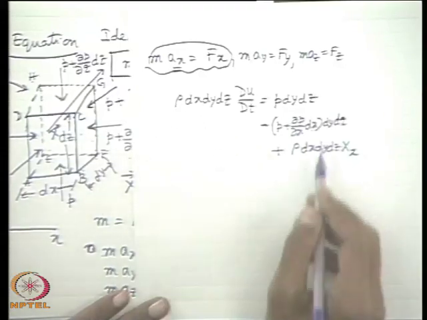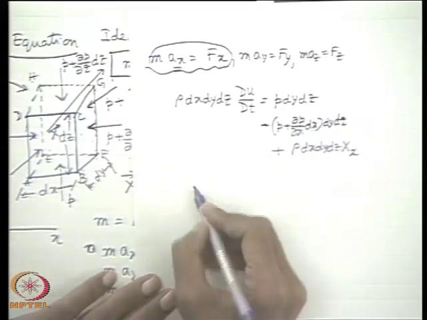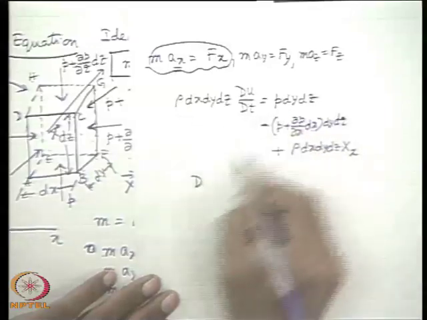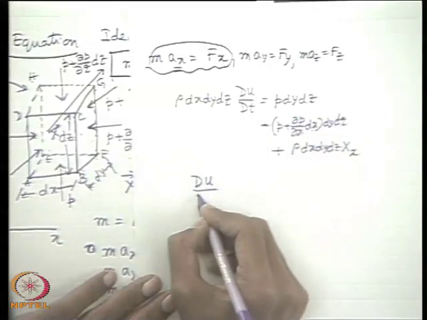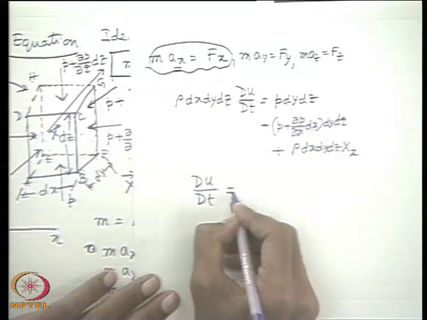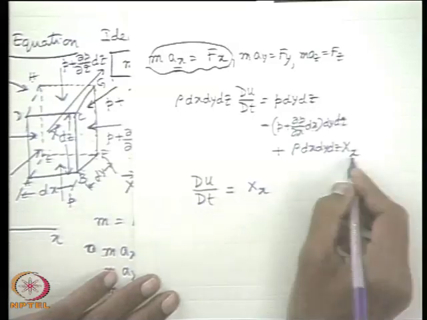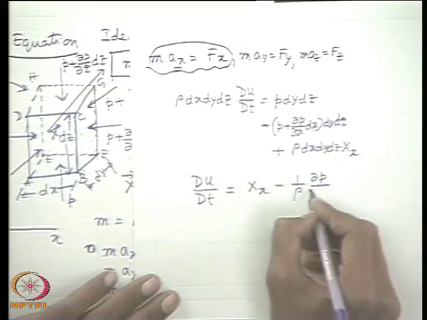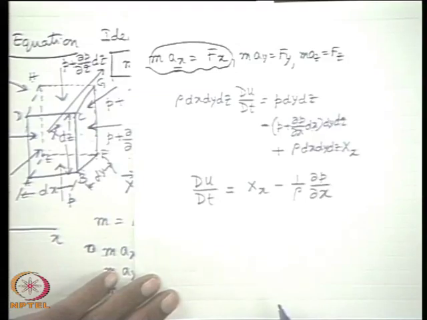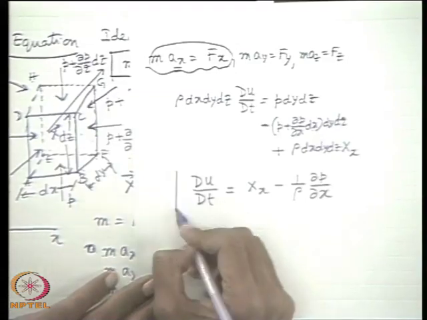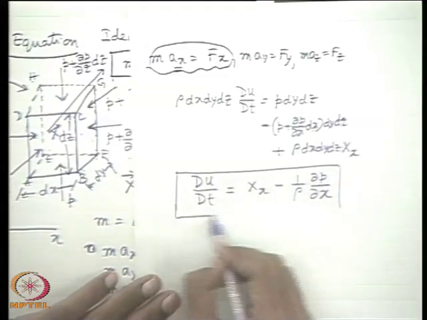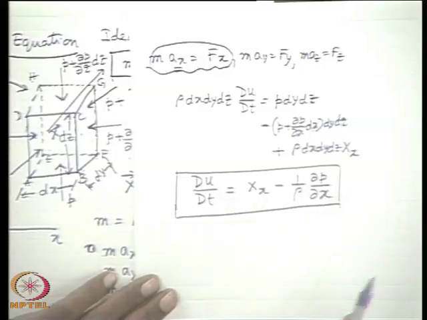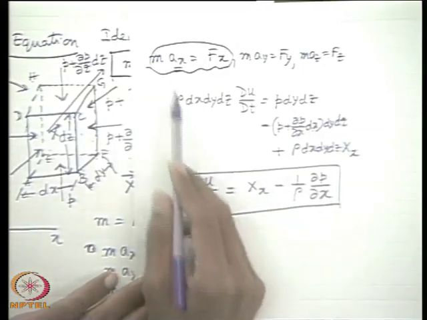Alright. So if you cancel dx dy dz from both these sides, you get an expression like this. Xx I take first, minus 1 upon rho del P del x. Any problem? This is the x direction final equation we get by equating the forces.